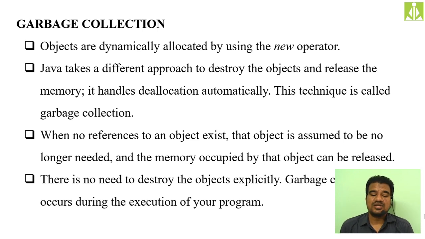So there is no need to destroy the object explicitly. Garbage collection only occurs during the execution of your program, before it sees the end of the program.